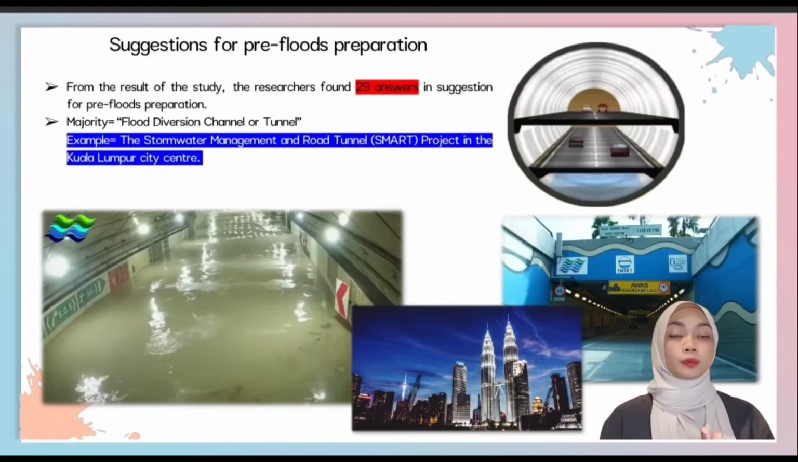Last but not least, we also put in an open question for our respondents on what is their suggestion for pre-floods preparation in the future. From the result of study, we found 29 answers in this section, in which majority of the answer is by building flood diversion channel or tunnel.